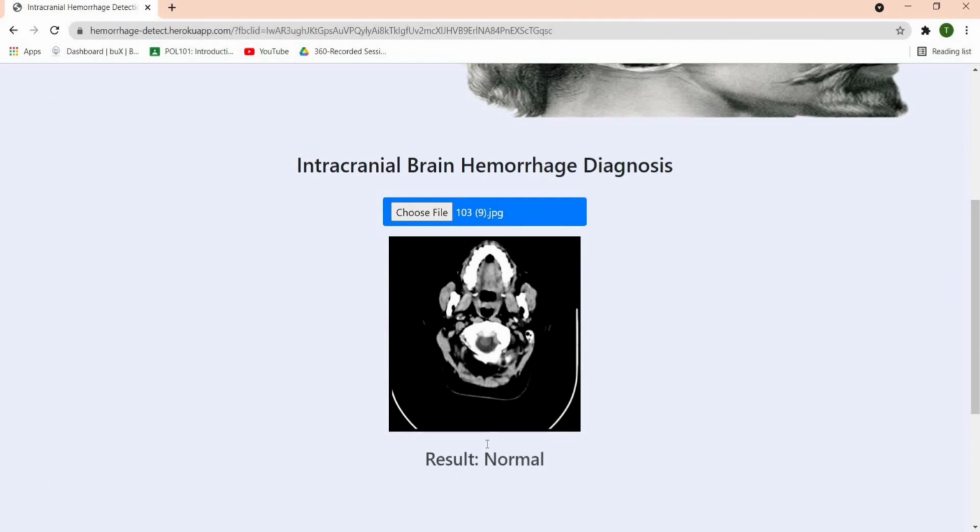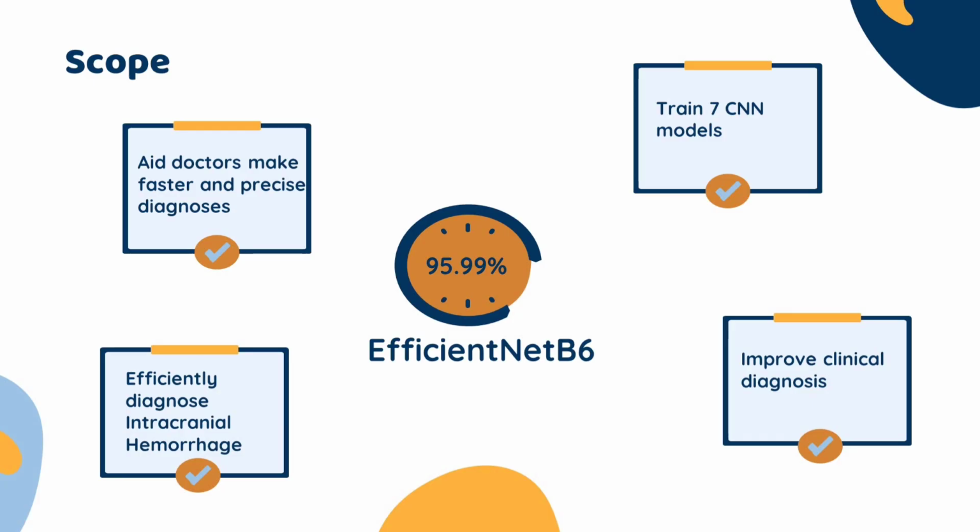And if we move on, our aim is to aid doctors to make faster and more precise diagnoses, for which we have trained 7 CNN models and proceeded forward with the best one, and in fact we were able to achieve an accuracy of 95.99% from EfficientNet B6. We hope to improve clinical diagnosis and efficiently diagnose intracranial hemorrhage.